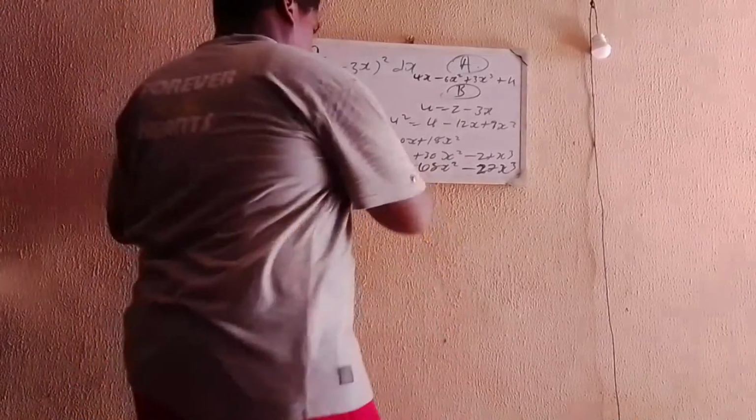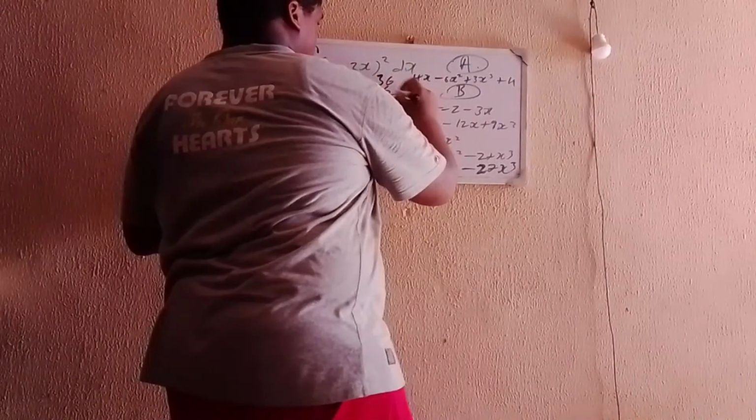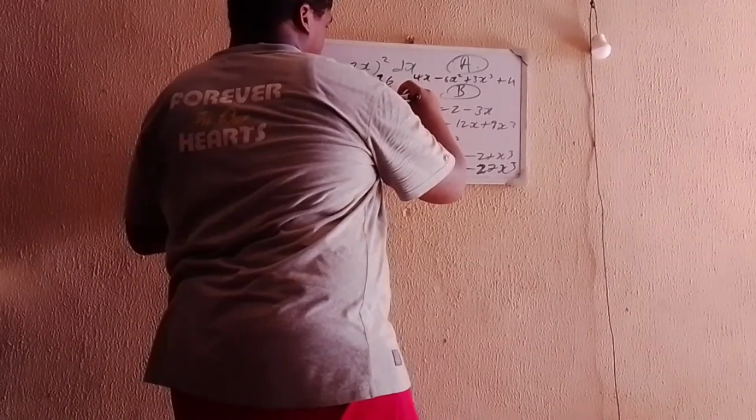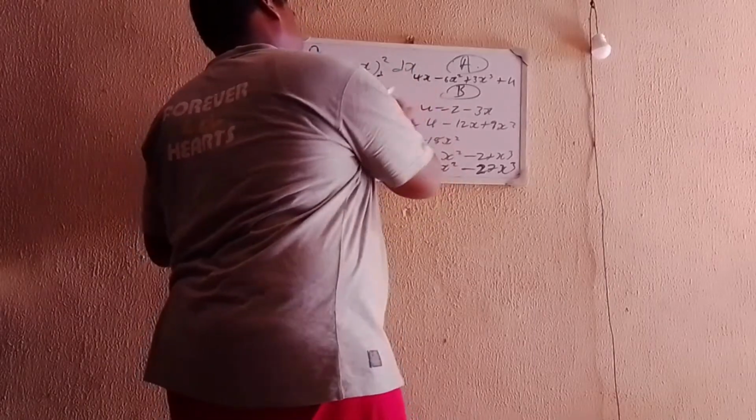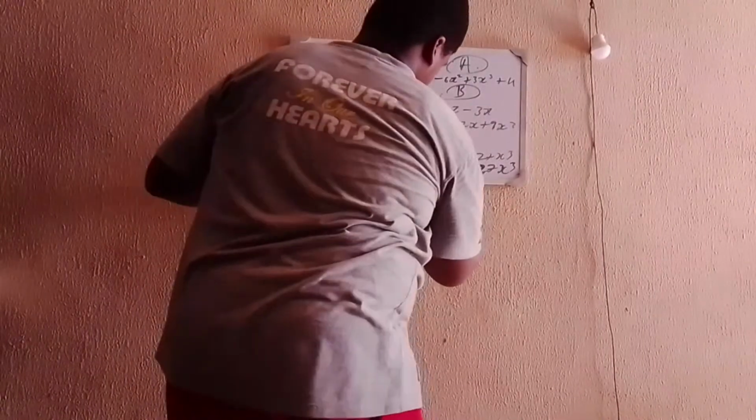No. 36 plus 18, that is 54, not 48. So you have 54x squared here.